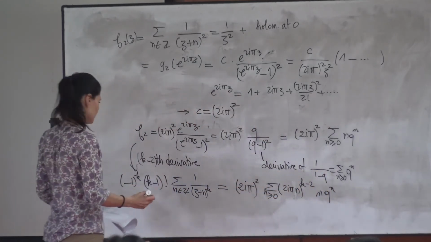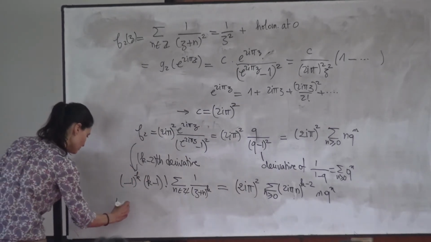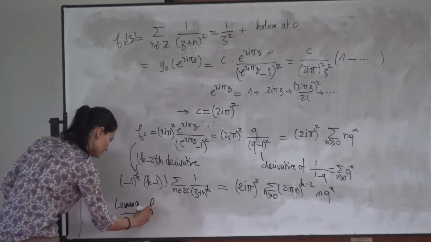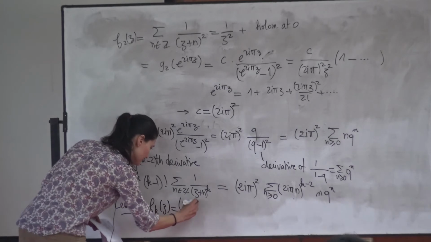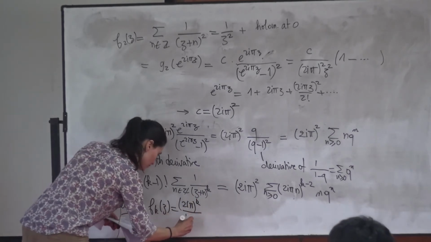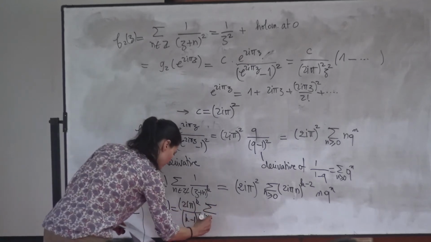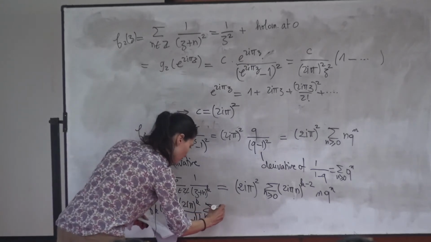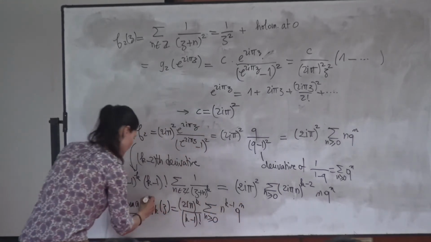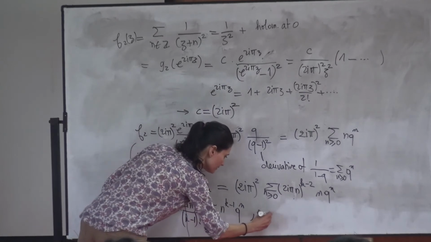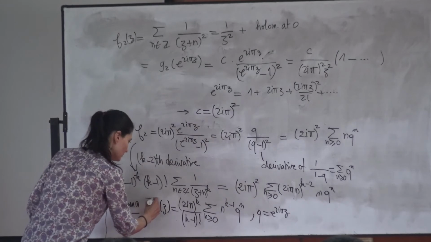And hence, if you put all together, you get the lemma, which says that Fk of z is equal to 2 e pi to the k over k minus 1 factorial, sum of n greater than 0 of n to the k minus 1 q to the n, for q here equal to e to the 2 pi i z.